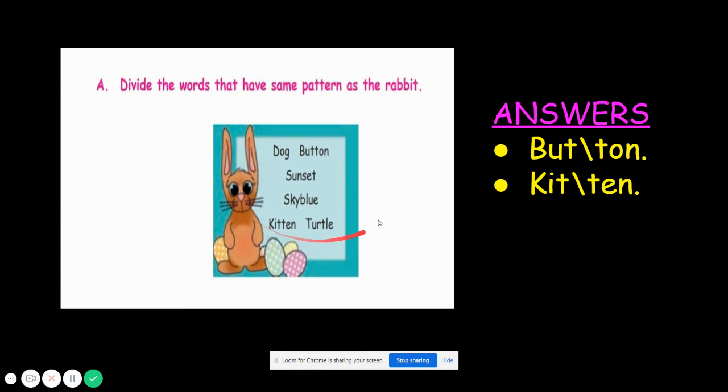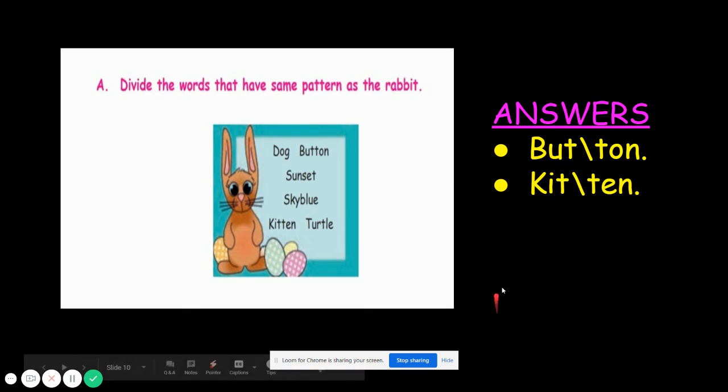So, here they have given us a few words. What are those? Dog, button, sunset, sky blue, kitten, and turtle. So, the correct answers are button and kitten. Yes. I want everyone to mark this in your book.